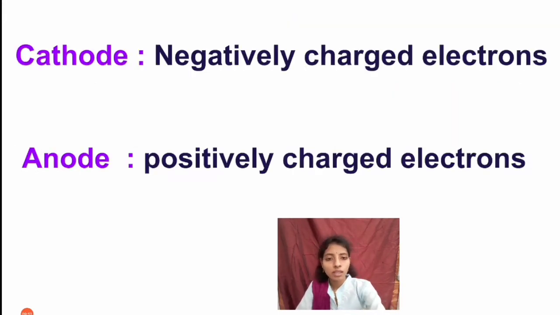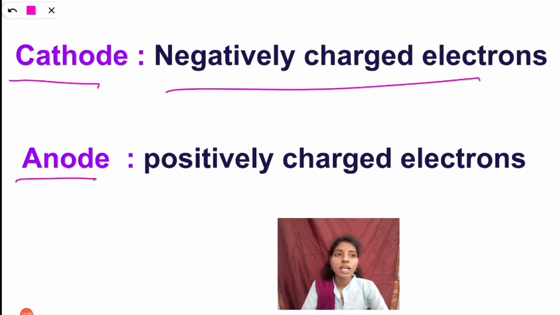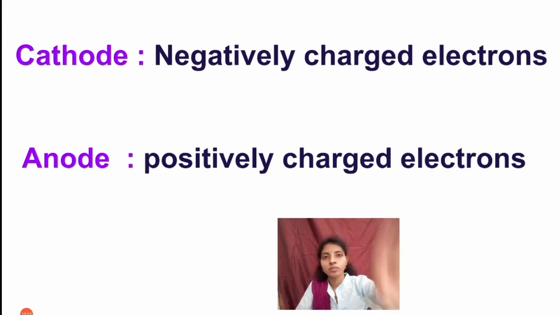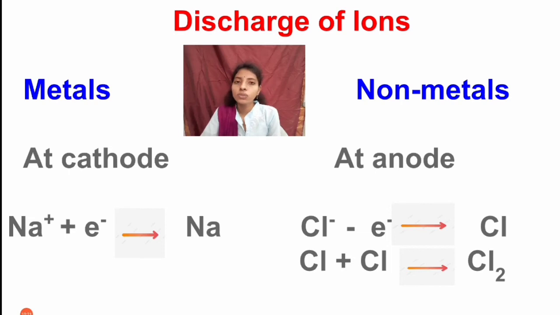So you can see here, negatively charged electrodes come under cathode and positively charged electrodes are known as anodes. Okay, remember this: negatively charged electrodes are known as cathode and positively charged electrodes are known as anodes. So see here, discharge of ions.